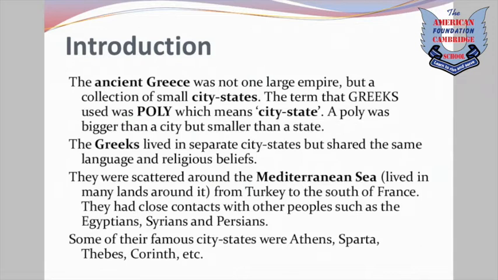And how far is it? It covers the area from Turkey to the south of France. Greeks also had close contacts with other people such as the Egyptians, Syrians, and the Persians. Some of their famous city-states were Athens, Sparta, Thebes, Corinth, etc.